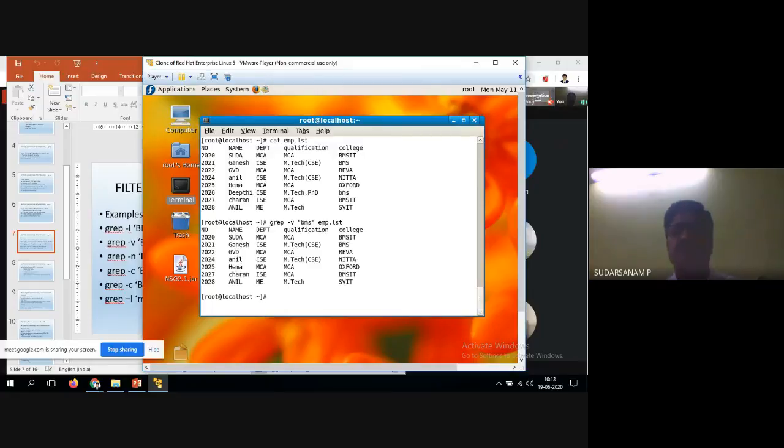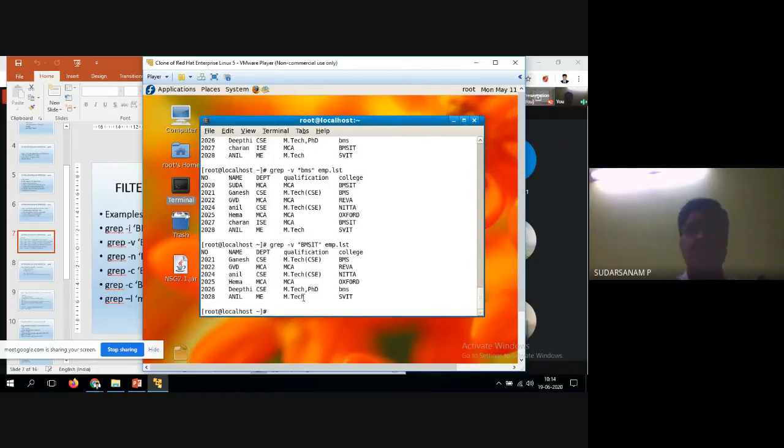So what happened? You can see in this file, we have given small BMS, but other than that, everything will be displayed. Suppose if I give capital letter BMSIT, what will happen? The entire file will be displayed. Previously it was displaying only those names.